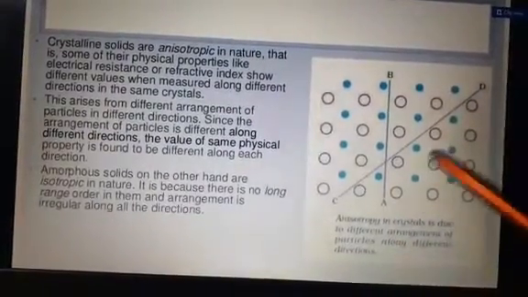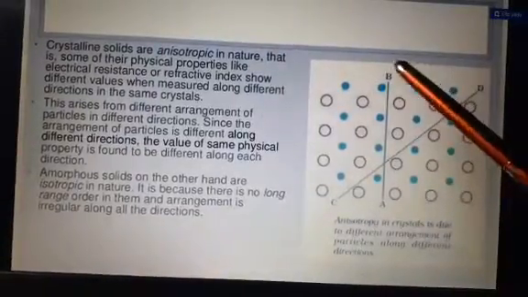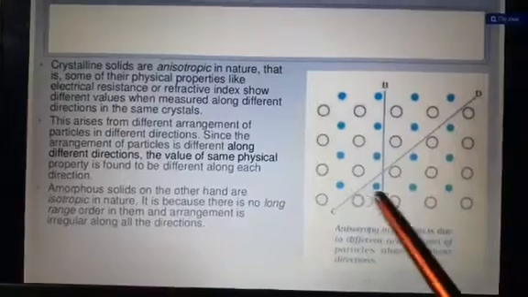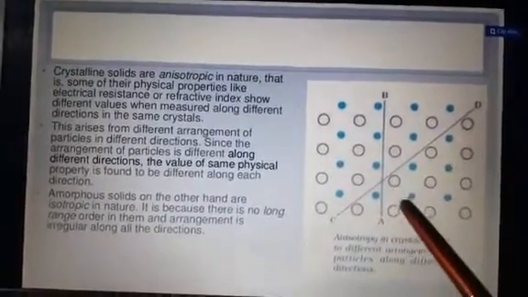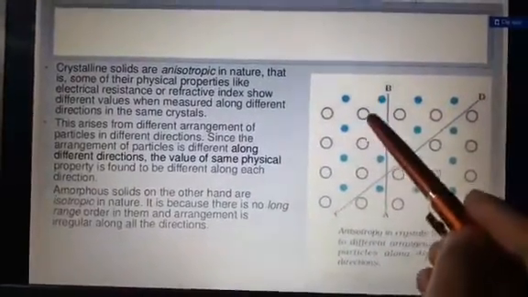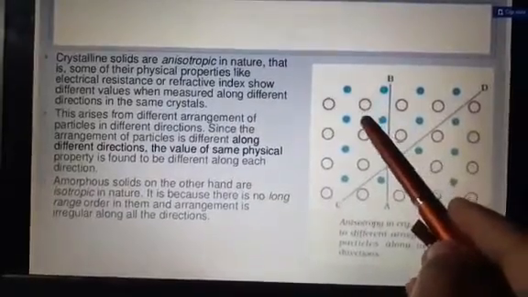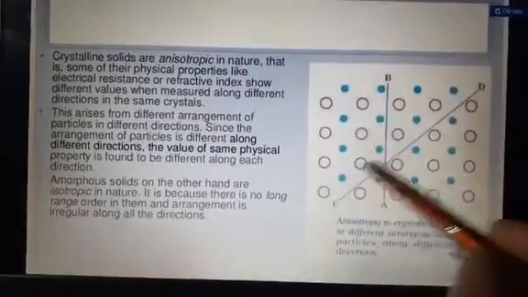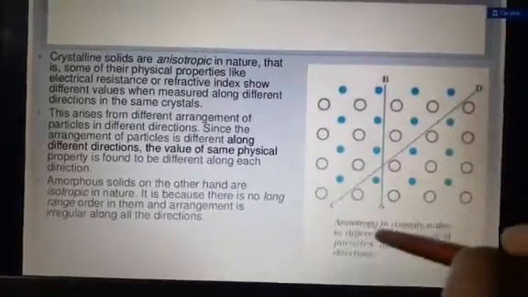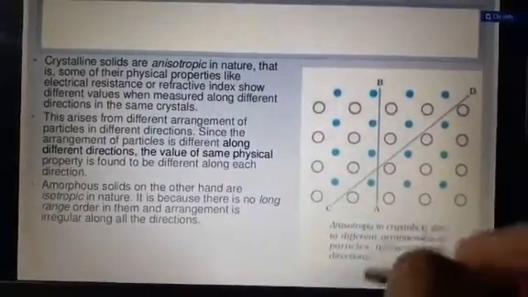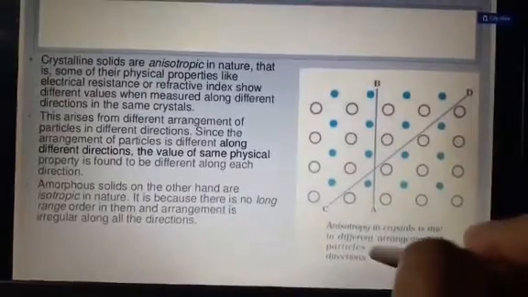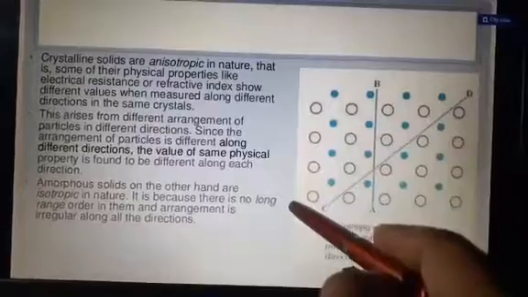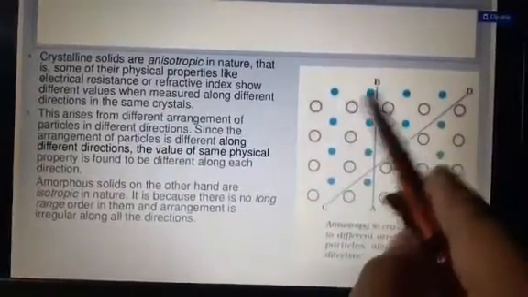Students, you can see in this figure a simple two-dimensional arrangement of two different kinds of atoms, that is circles and blue colored circles. It is clear from the figure that if the properties are measured along two different directions, AB or CD, different types of particles come on the way.